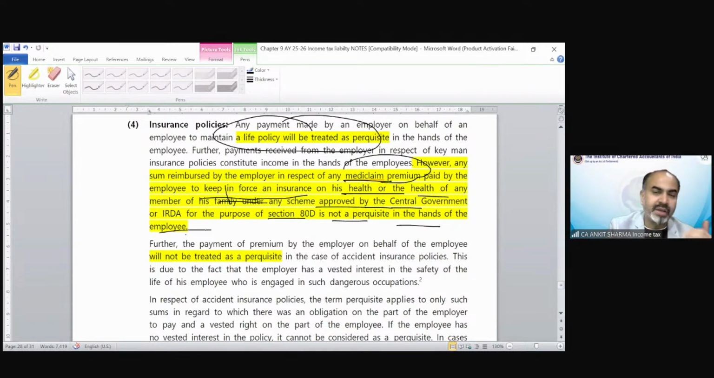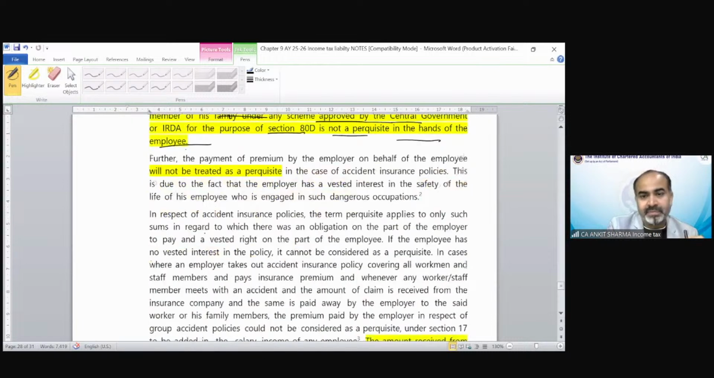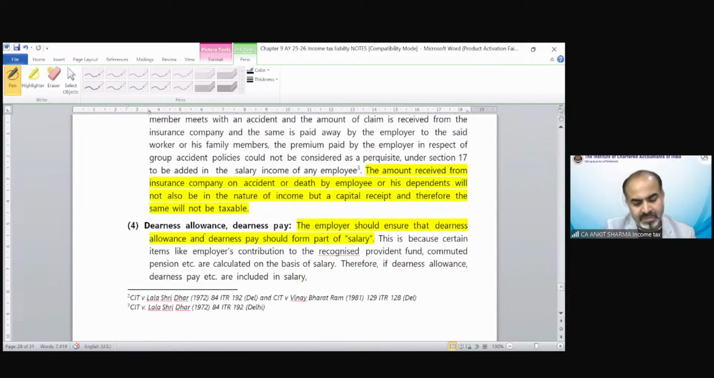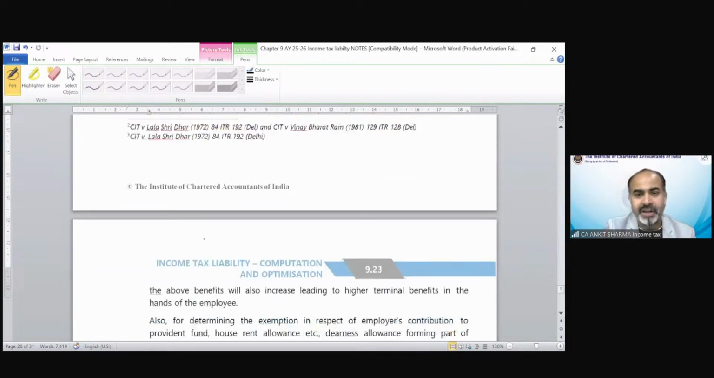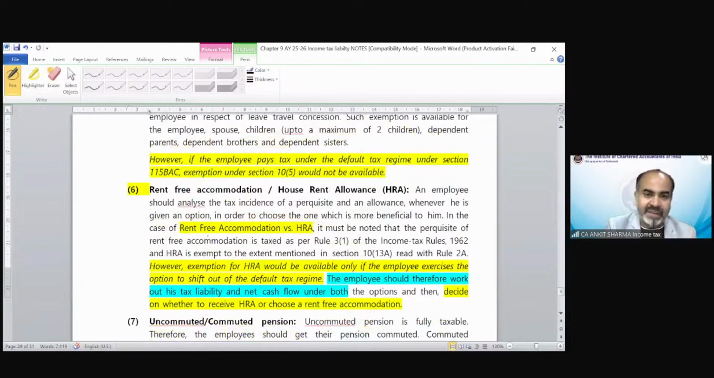So if the employer asks you, would you like to take reimbursement of life insurance policy from me or health insurance policy from me, what will you choose? You will choose health insurance premium reimbursement because that is exempted. All these things are based on the salary topic in a different way. Leave travel facility, rent-free accommodation, etc.